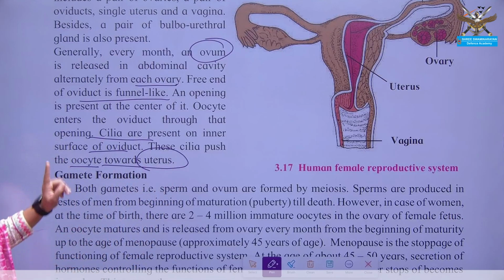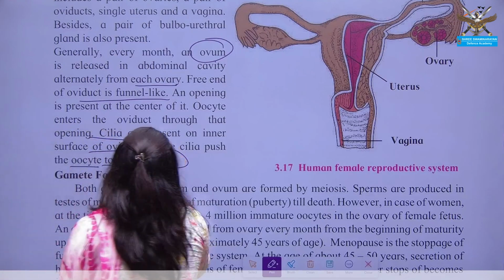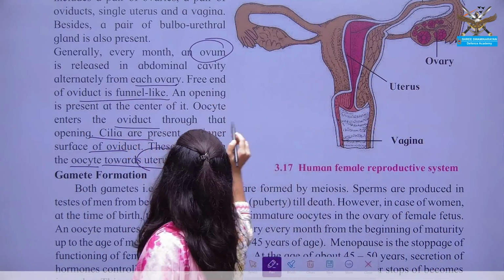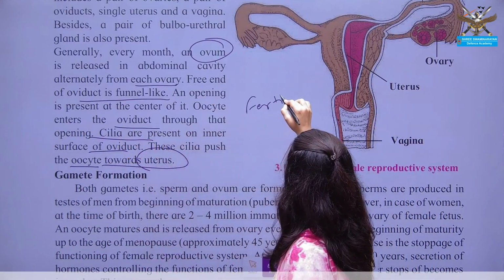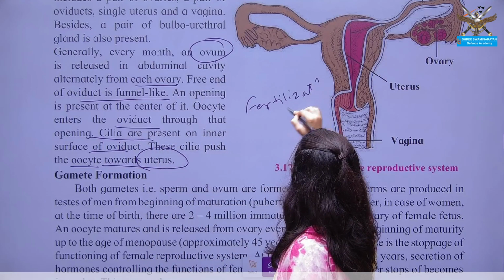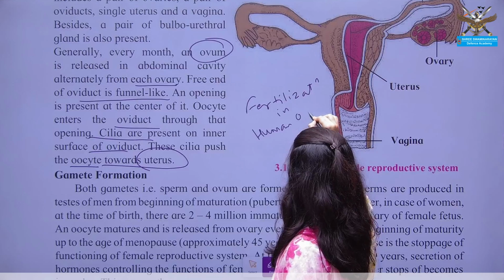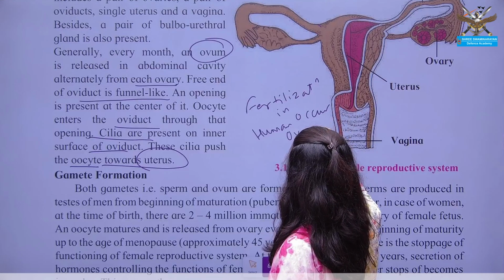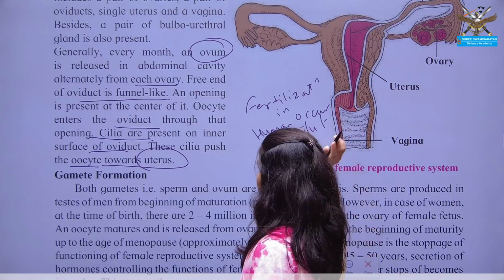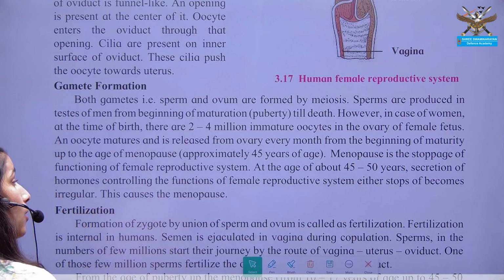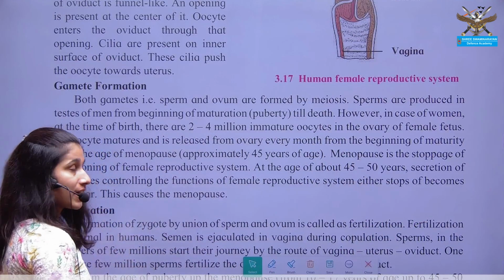Okay, the fertilization always occurs in the oviduct. Fertilization in humans occurs in the oviduct.